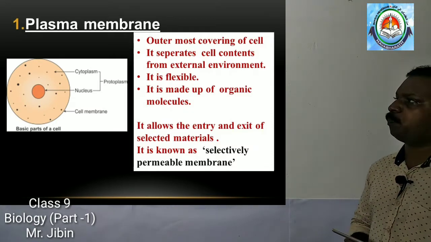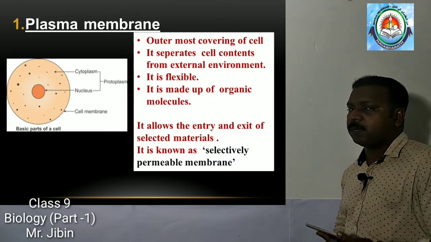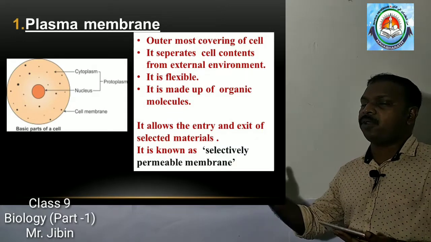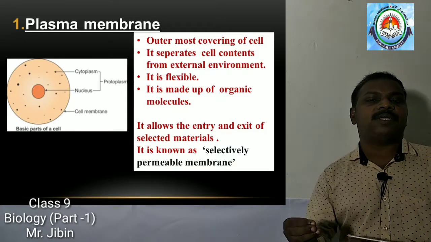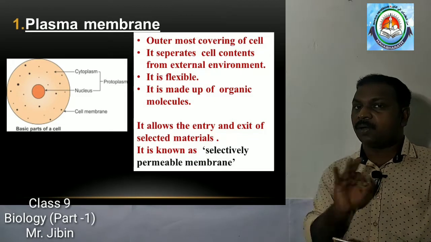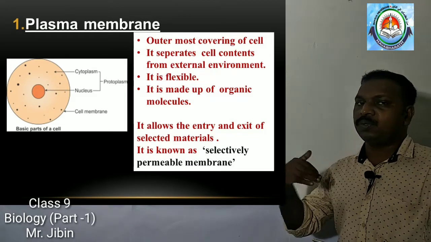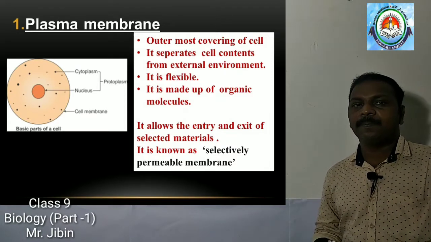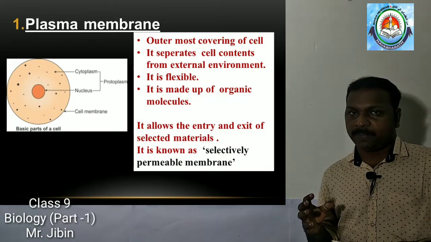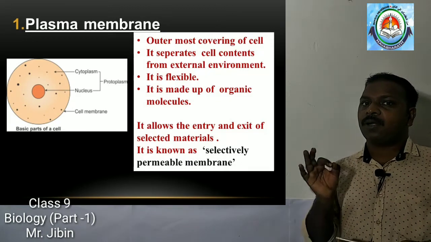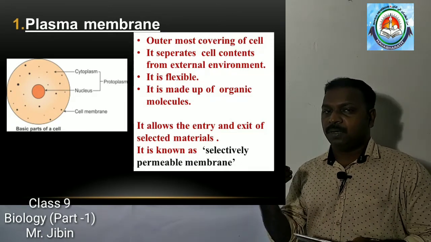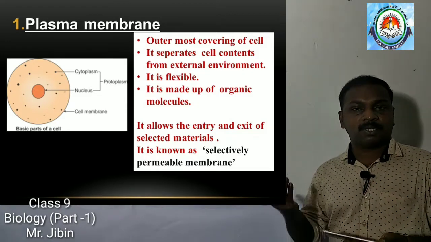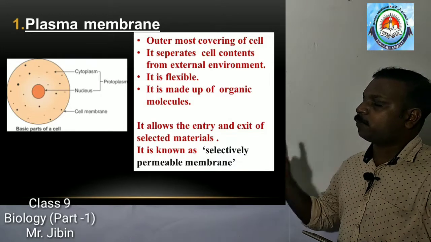Now one more thing, this cell membrane or plasma membrane permits the exit and entry of some selected materials, and it will not allow all the materials to go out or to enter in. So then this plasma membrane is also known as selectively permeable membrane.